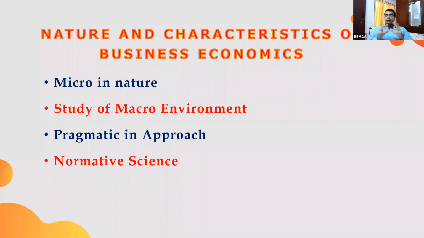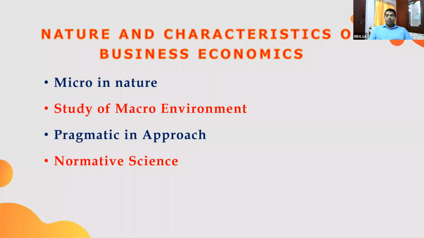When I say personal judgment, it sometimes cannot be proven, but it will be really helpful to the business. It gives opinions to the managers, and managers can take suggestions or take decisions based on these business economics principles. So it is all about normative science.